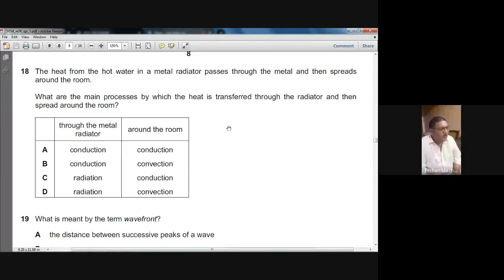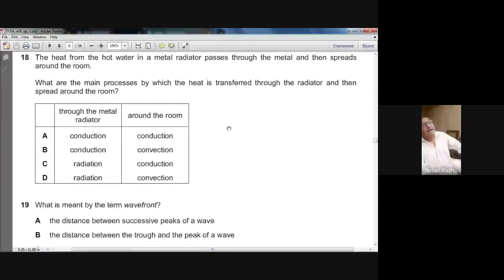What do you say? B, sir. So B is the right choice. B for baby. Through the metal by conduction, and then around the room by the convection currents in the air. So B is the right choice. Question number 18 is done.